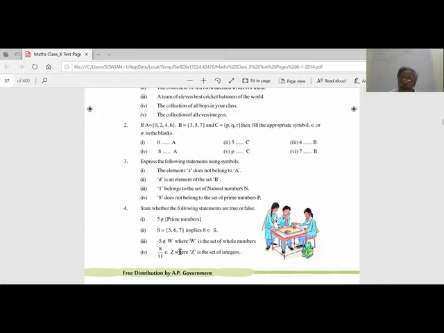8 by 11 belongs to Z. 8 by 11 is a fraction, a rational number. Z is the set of integers, so this is false. So out of these, what are the truths? This is true. 5 belongs to prime numbers. This is false. This is also false. This one is true. This is false. Okay.